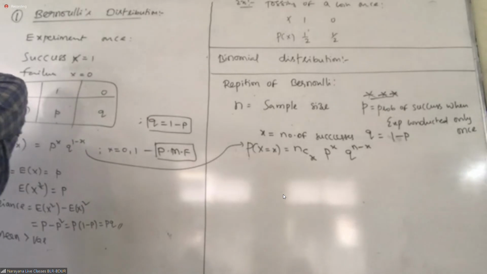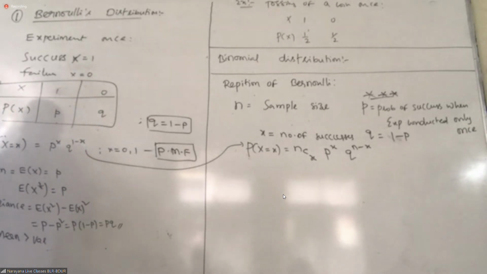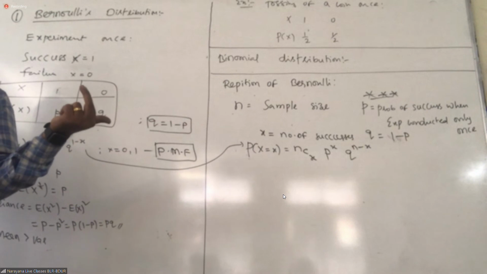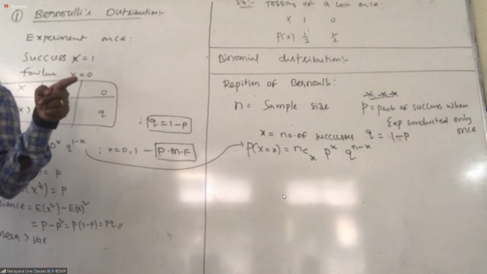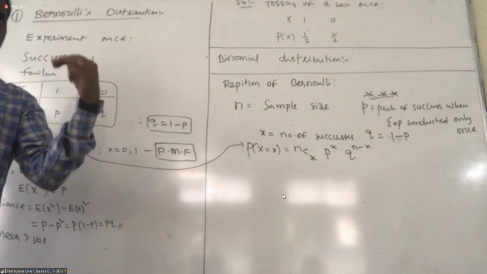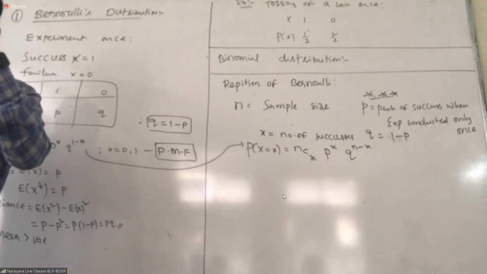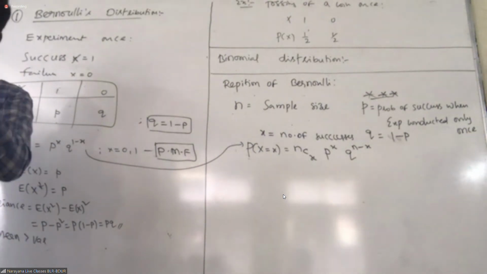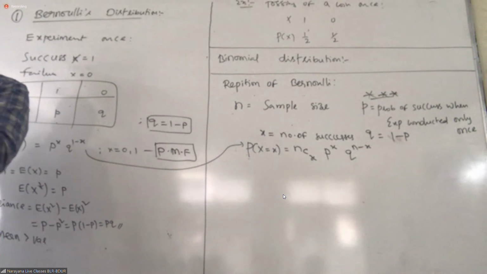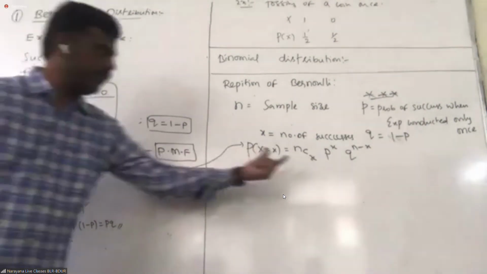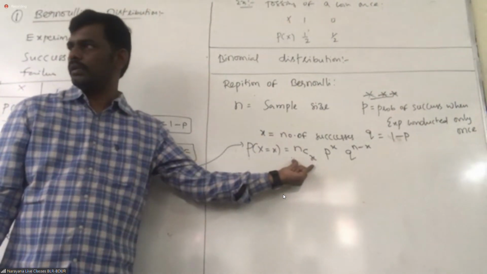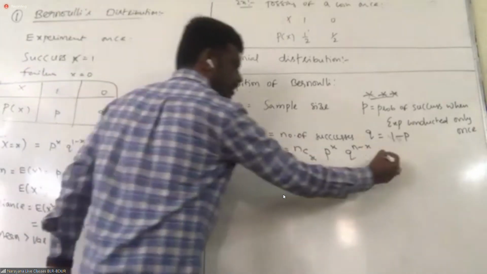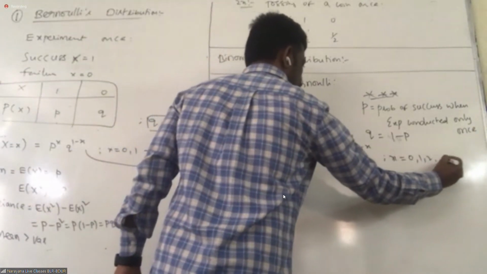Suppose 5 times you toss a coin. What is the probability of getting head twice? It means 2 times success, 3 times failure only, no? Each time it is a success, I am taking P square. 3 times it is a failure, right? I am taking Q cube. Out of 5 times, which times are you getting success? 2 times. What are those 2 times? First and second, first and fourth, first and third, third and fourth, third and fifth. All of those are given by this probability. Got it? This is the function. And here, what values is x going to take? 0, 1, 2, 3 up to n.